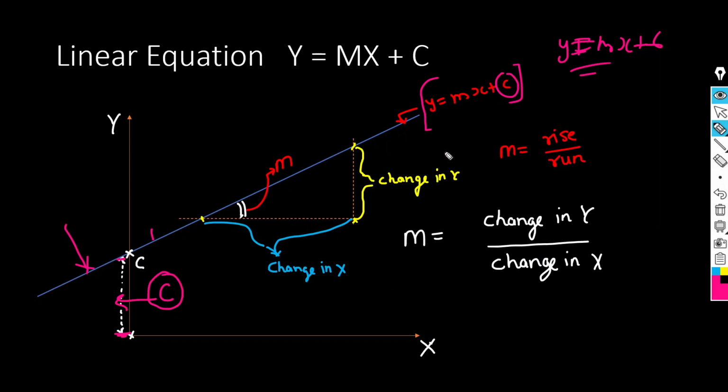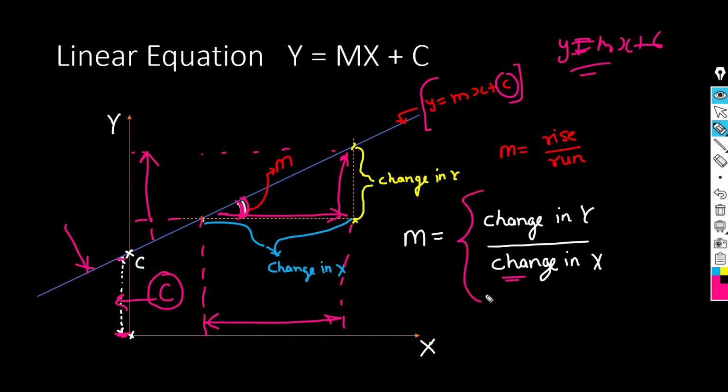And what is the m? M is your slope. We can calculate the slope with the help of rise upon run. This is your rise and this is your run. This value means the change in y: how much we change along the y-axis. Similarly, how much we change in x means the change in x.